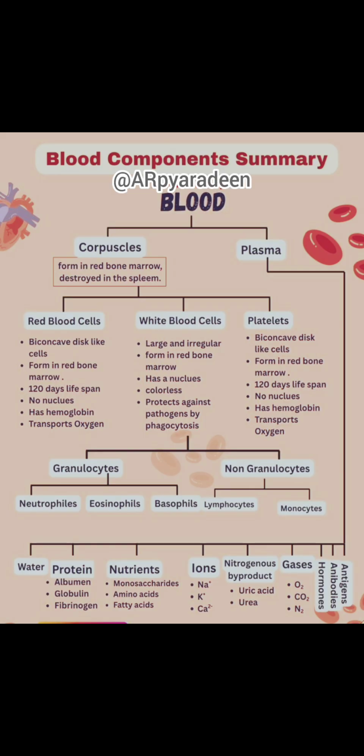First, what is blood? It is a special connective tissue that circulates in the vascular system of humans and other vertebrates, containing a fluid matrix called plasma and formed elements like blood cells or corpuscles, like RBCs, WBCs and platelets.